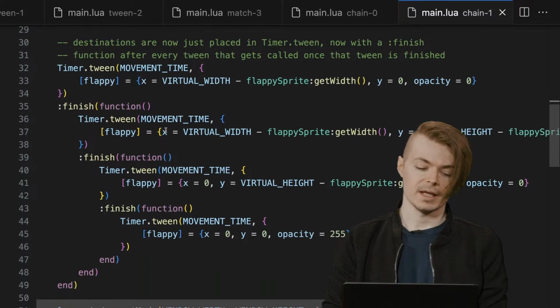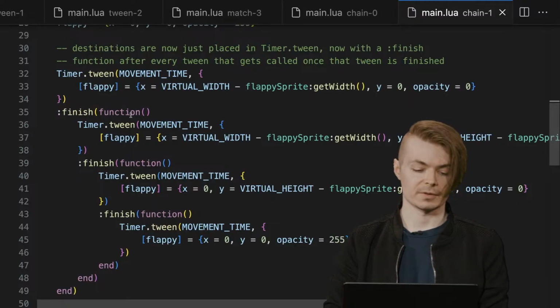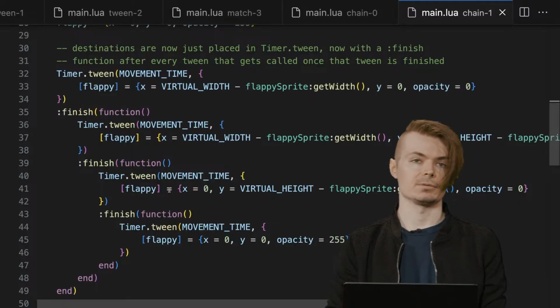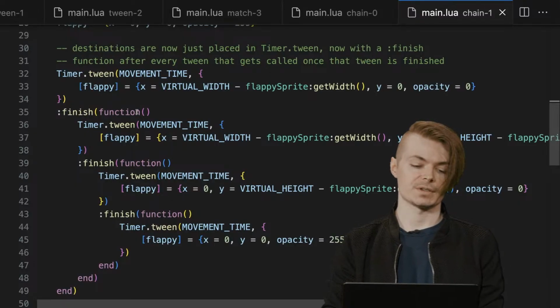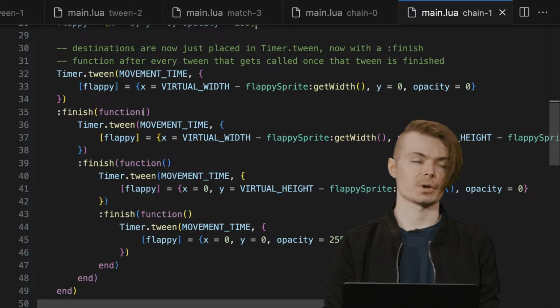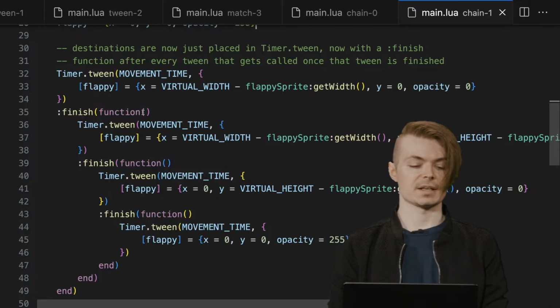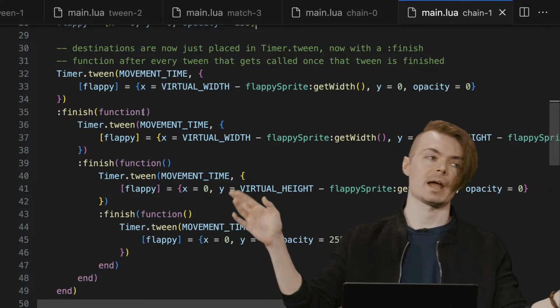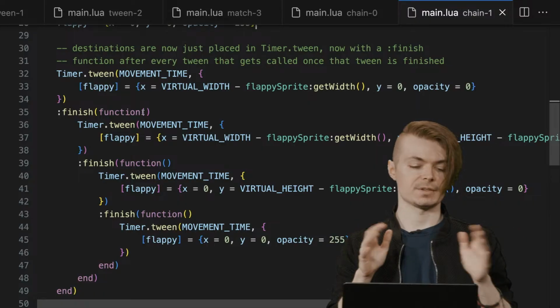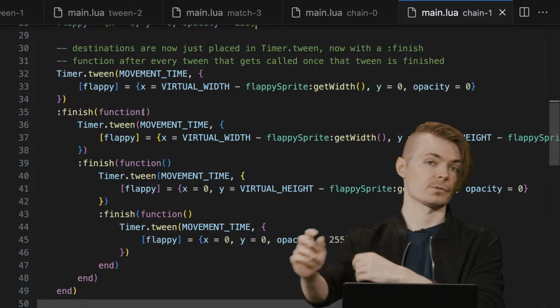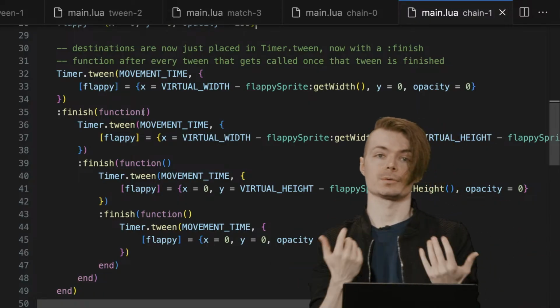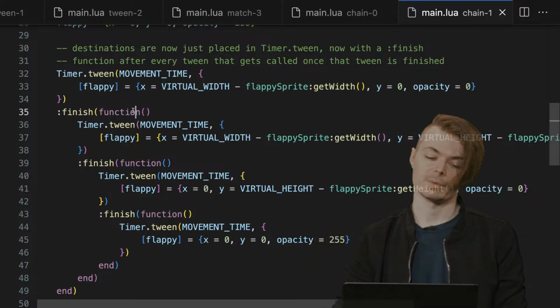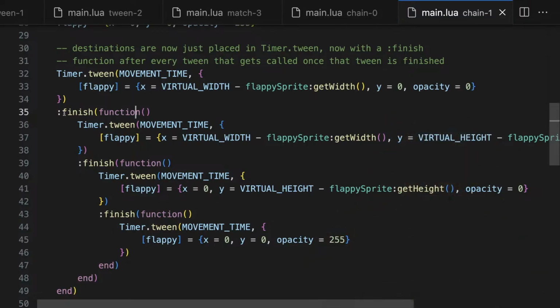Now you'll see that there's this odd nested callback kind of code here, which is a common pattern, especially in web, especially in historical web code. This idea of a promise of this thing that is going to happen after some period of time. You're promised to get this value back, or for this callback function to be called to do something for you. That's essentially what this is, only it's called with different words here. In the web, you might see .then. Here, we're going to see :finish.